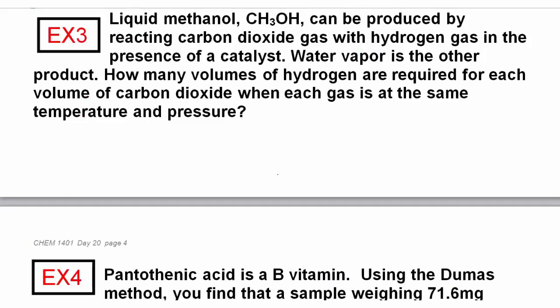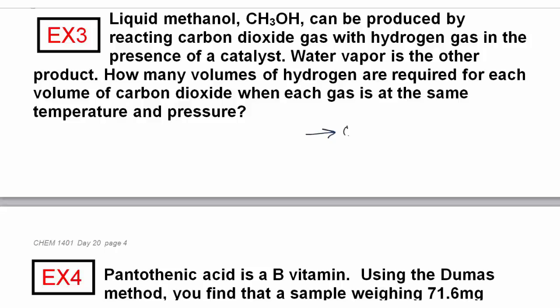Liquid methanol can be produced by reacting carbon dioxide gas with hydrogen gas in the presence of a catalyst. Water vapor is the other product. How many volumes of hydrogen are required for each volume of carbon dioxide when each gas is at the same temperature and pressure? Sounds like a complicated question, but it's really not. Let's write out the reaction.